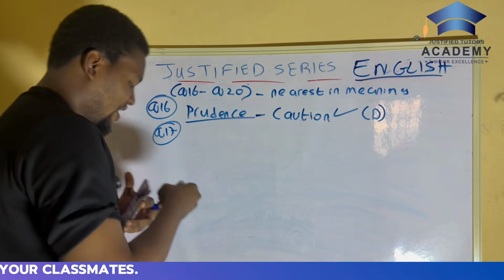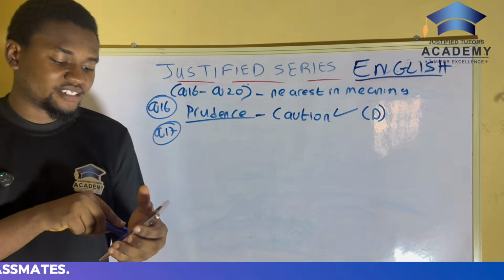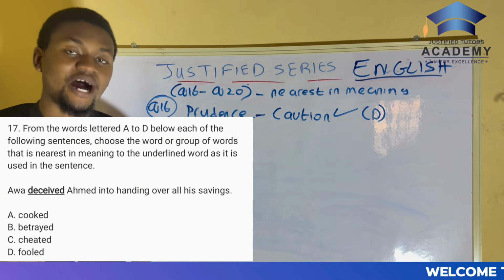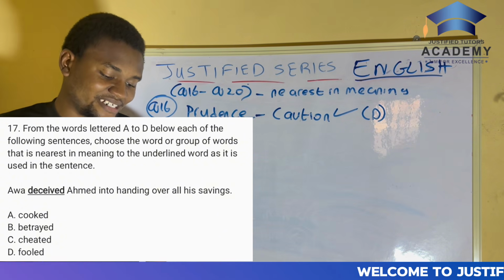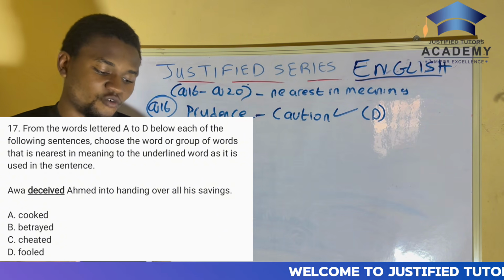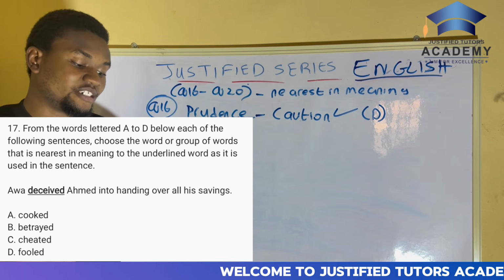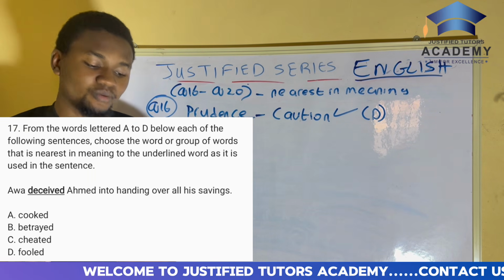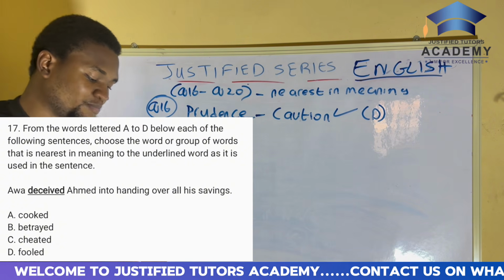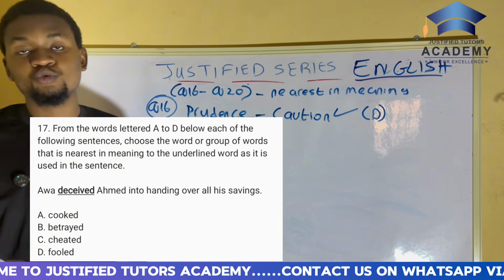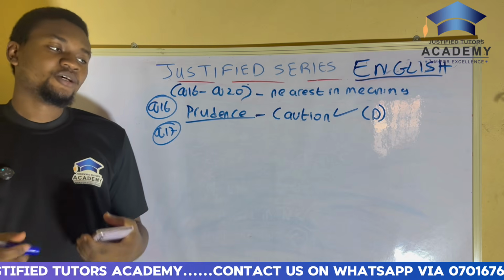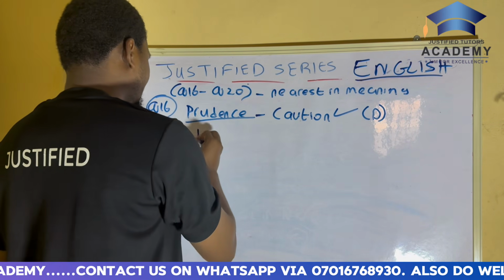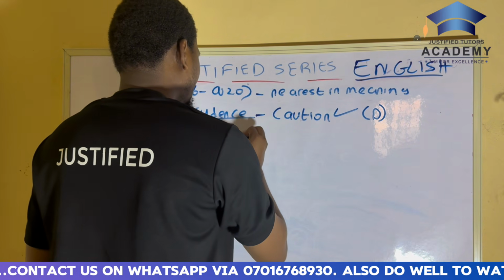Let me give you guys time to be answering questions. So question 17 says, Awa deceived Ahmed into handing over all his savings. The option that is nearest in meaning to the underlined word is what? Is it A, cooked? B, betrayed? C, cheated? D, fool? What is the correct answer? So here, what is the underlined word? The underlined word here is deceived.